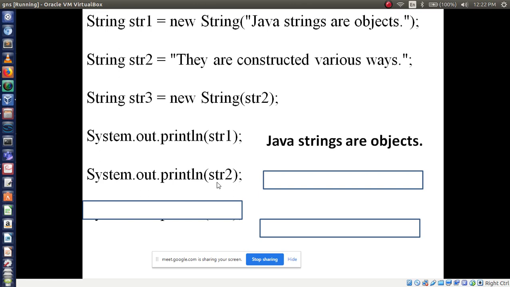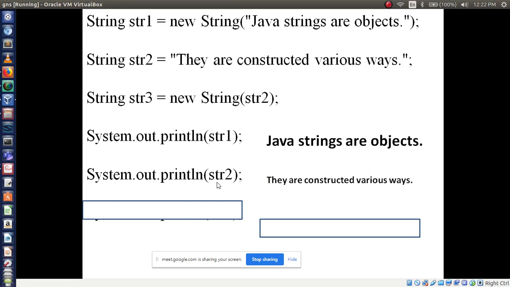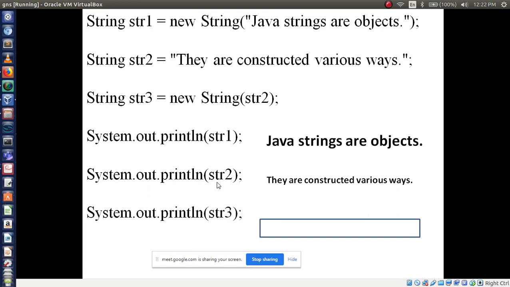They are constructed various ways. Very good. Now I am going to print str3, but observe here we are not defining or assigning any characters to str3, but we have assigned a reference variable, that is str2, right?